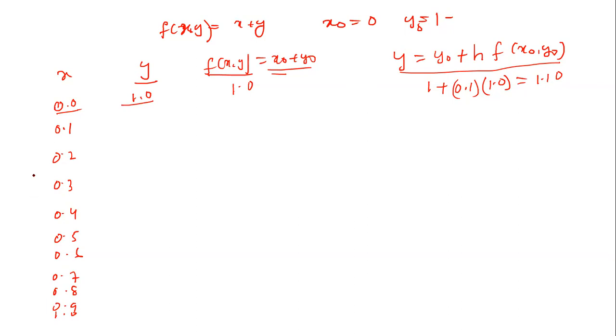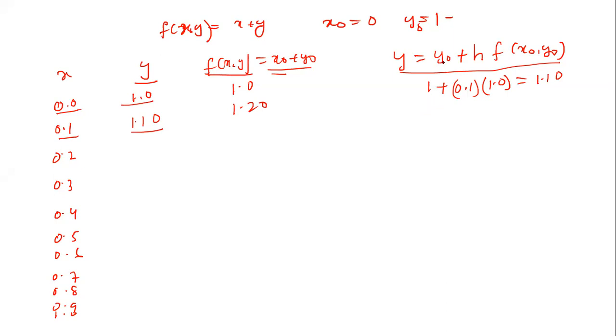Then we'll come to 0.1 here. See 0.1, what is the y value? Then the y value becomes 1.10. You consider here 1.10, and this value f of x, y is this value plus this value, that is 1.20, and all the data put here, 1.10.